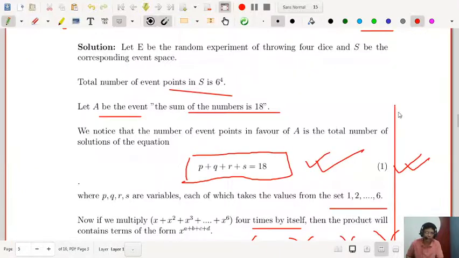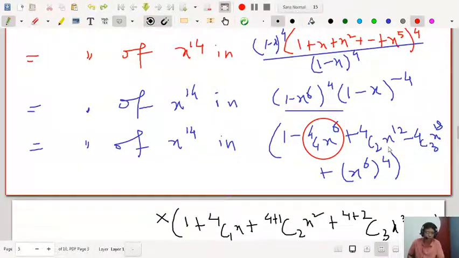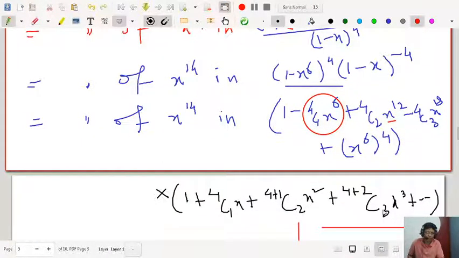Another x to the power 12, again you have x to the power 12. So for x to the power 12, you have to find another term having x to the power 6 in this expansion. That will give you x to the power 12 into x to the power 6, that will be x to the power 18, and you have x to the power 18 here minus 4c3. So 4c3 into 1 into this will also give x to the power 18. We need only x to the power 14, so the other terms are neglected, and you have to find x to the power 14 in this expansion, so that will be with 1.